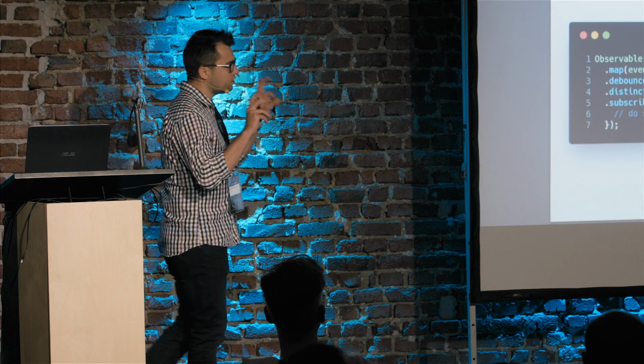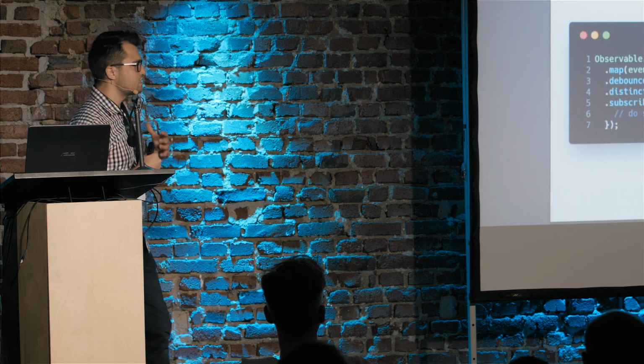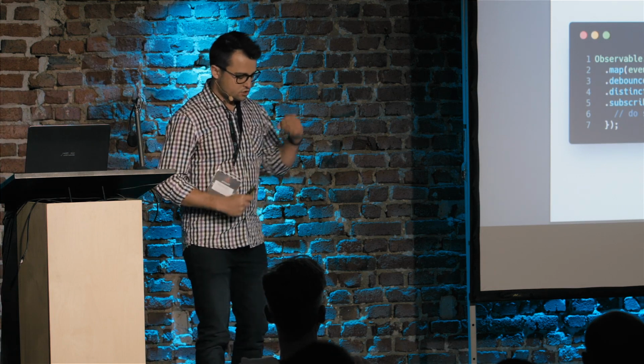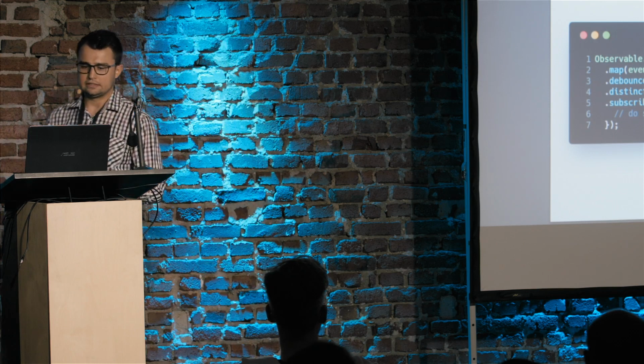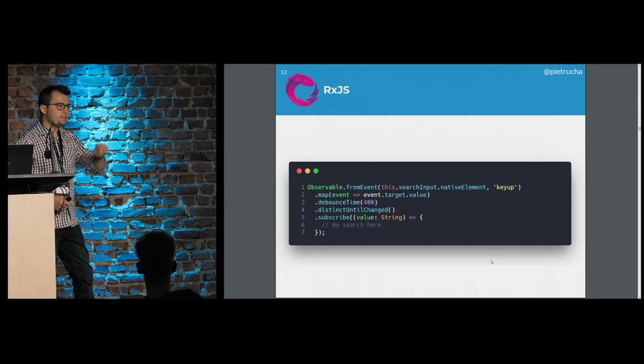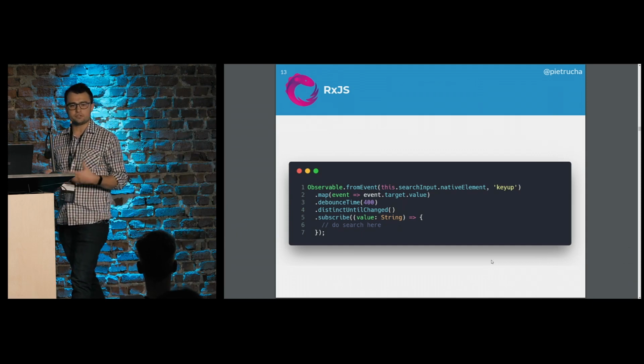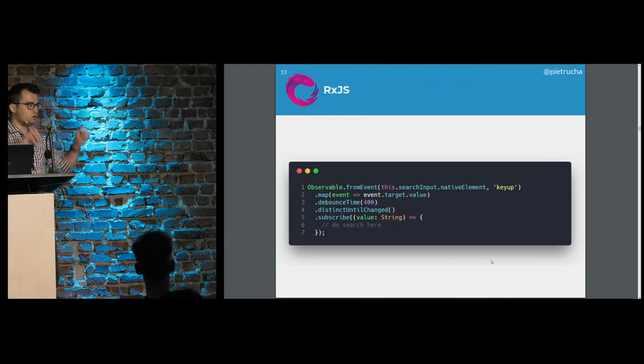The benefit of modeling in this way is that we can use operators that allow us to somehow manipulate this stream. So let's think for a while what this code does. First of all, we are using a map operator. We are taking out some particular property from this event, and then we use debounce time, which would wait 400 milliseconds, so that we don't want to capture every single click. And then we would like to use distinctUntilChanged, which means whenever a user clicks the same exact button, we don't want to capture this value. And only then we would like to so-called subscribe, which is somehow listening to this event.